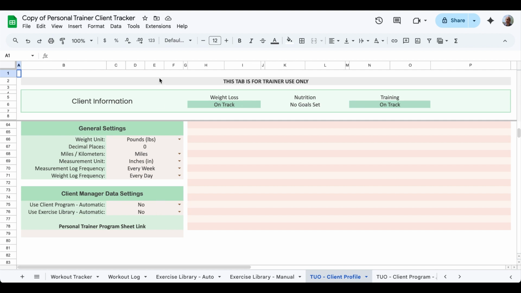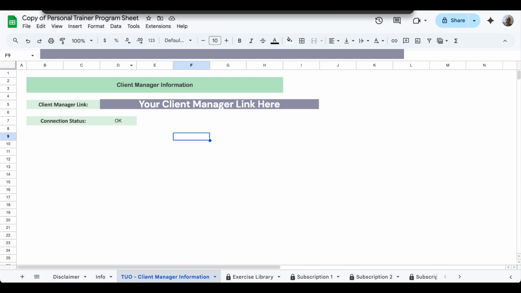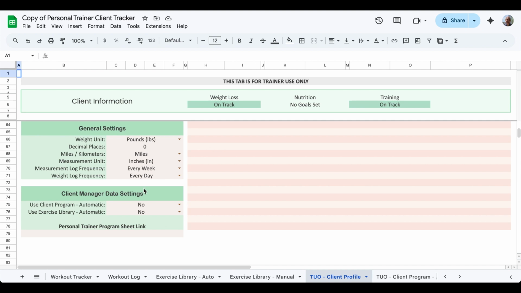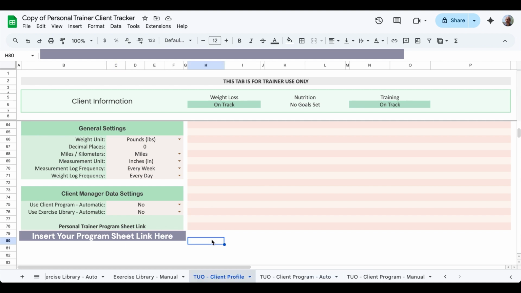So you need to go back to the program sheet and get the link at the top of your internet browser, copy that and paste it into here. And that's essentially saying, okay, the client tracker can now read the information from the client manager. So now that you have this program sheet link copied in, you need to set access to read the other sheets.